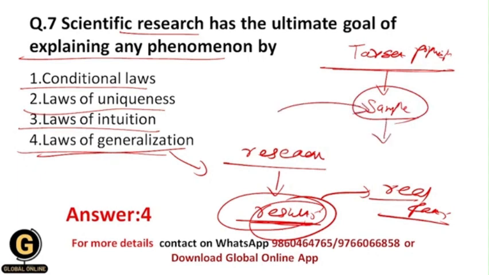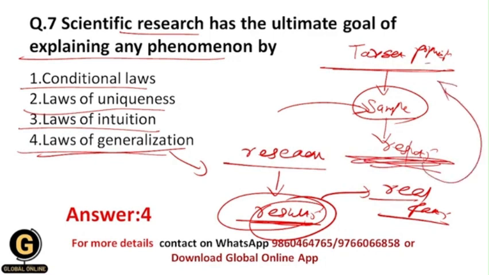We get the results from these samples, and we apply these results to the target population, because our aim of the study is what? The target population, not the sample. That's why we apply the conclusion of these results to the target population. All of you getting? Because the samples are taken from this target population only. So this is nothing but the laws of generalization.